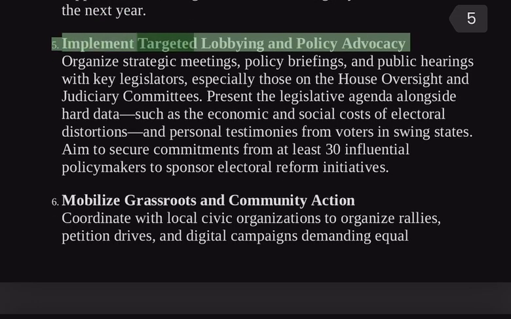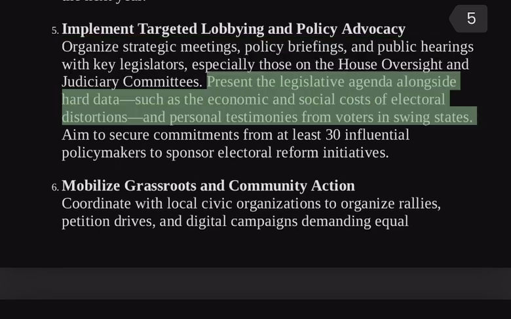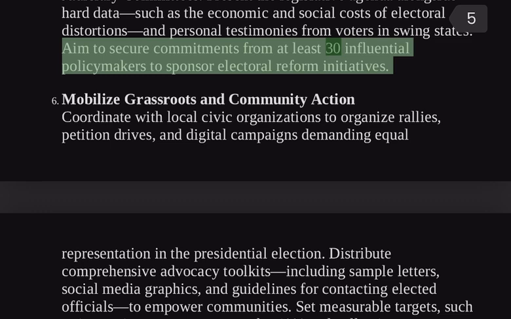5. Implement targeted lobbying and policy advocacy. Organize strategic meetings, policy briefings, and public hearings with key legislators, especially those on the House Oversight and Judiciary Committees. Present the legislative agenda alongside hard data, such as the economic and social costs of electoral distortions and personal testimonies from voters in swing states. Aim to secure commitments from at least 30 influential policymakers to sponsor electoral reform initiatives.